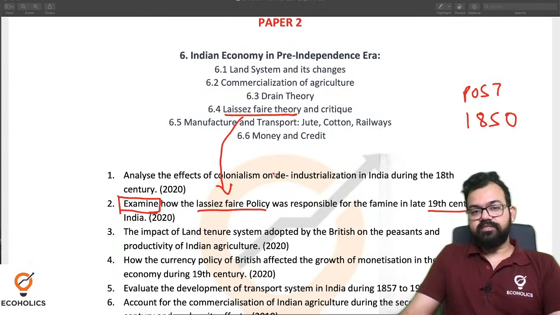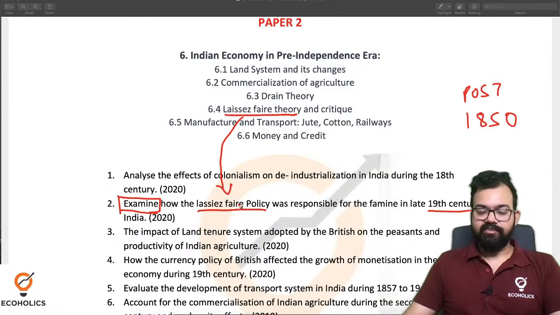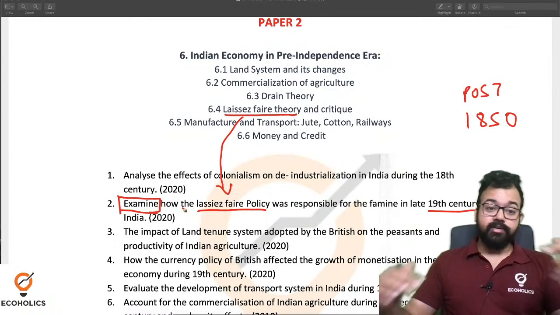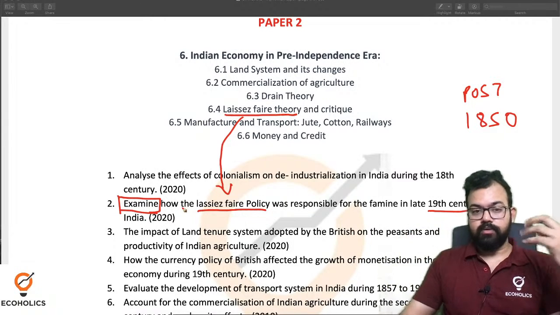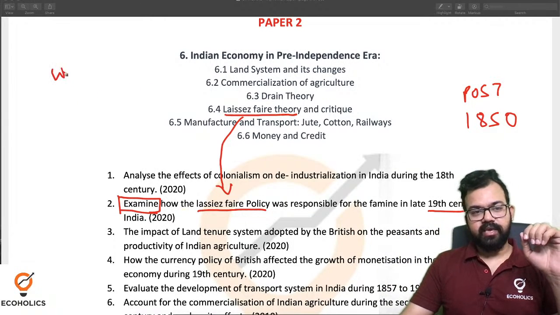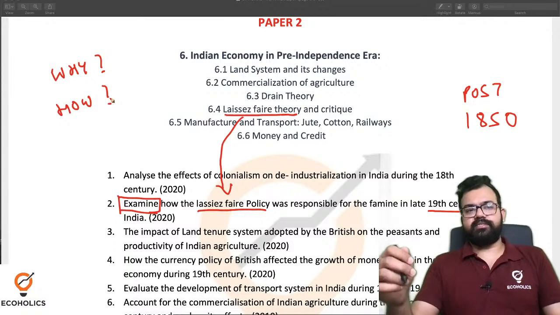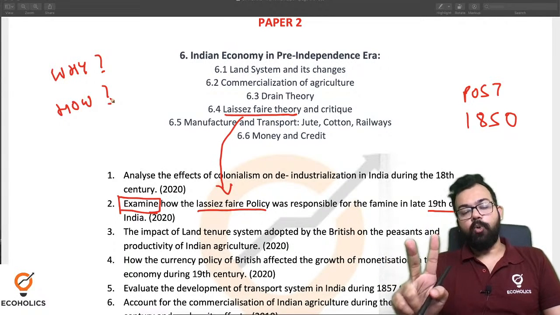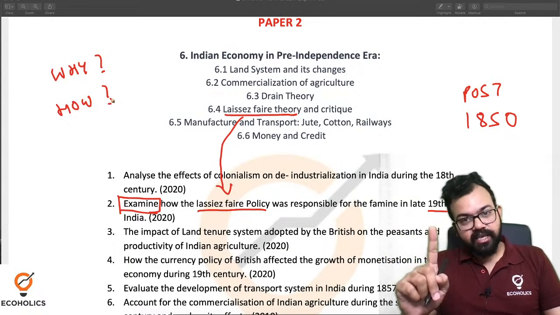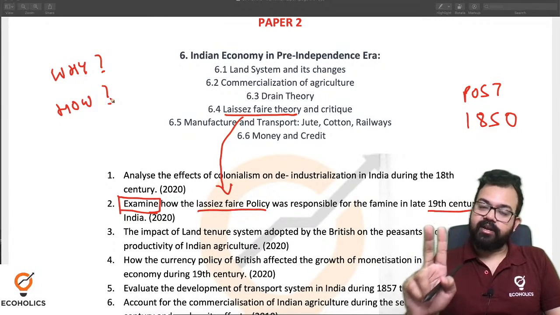So parts of the question: the first one has only one part, and the second one also has only one part, where the directive is examine. Now try to understand how to examine. Whenever you prepare for UPSC, any issue will come, and you do two things with that issue. Farmers' protest: why and how. Why means why they are protesting, and how means how we can solve their crisis.